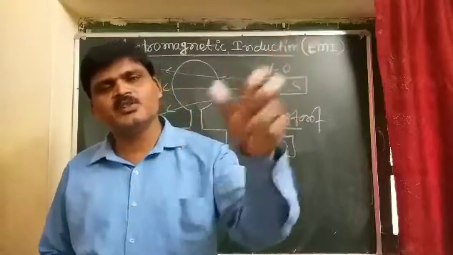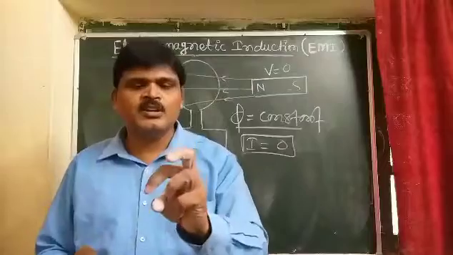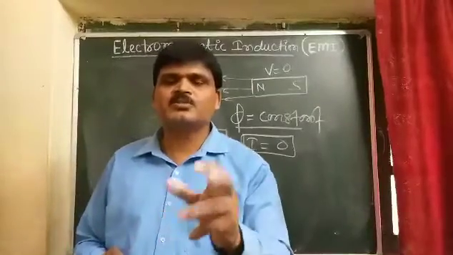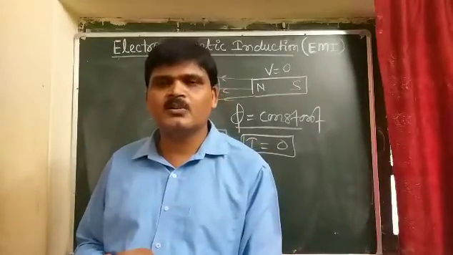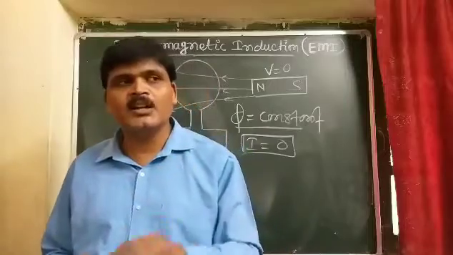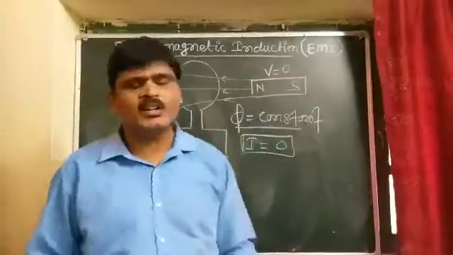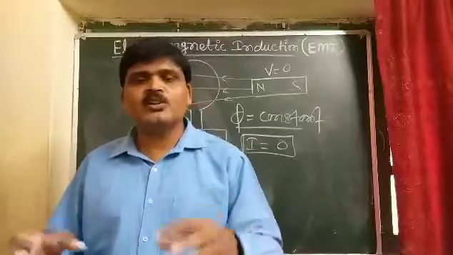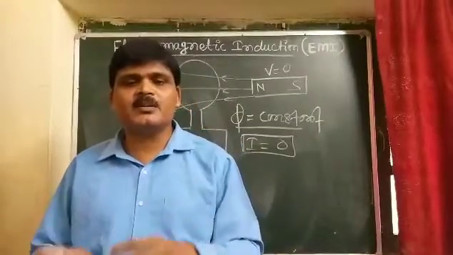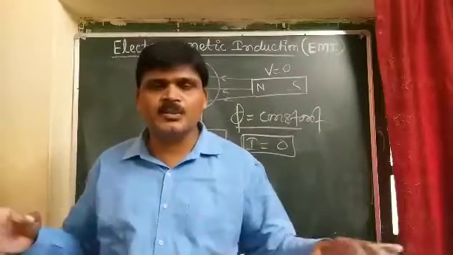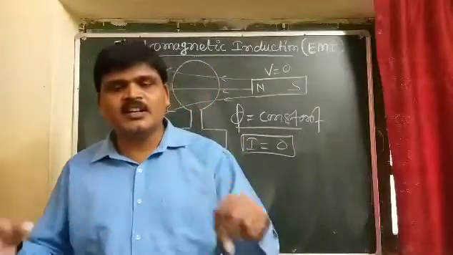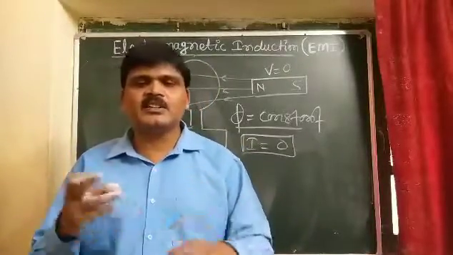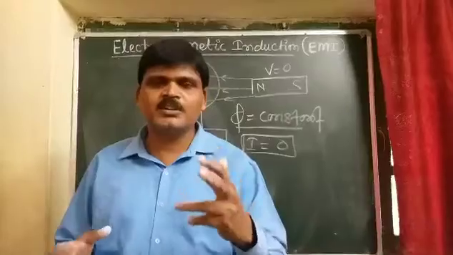If the circuit is closed, due to this induced EMF, induced current is produced in the coil, and this phenomenon is known as electromagnetic induction. So electromagnetic induction is the phenomenon in which a relative motion between the bar magnet and the coil changes the magnetic flux linked with the coil, and induced EMF and induced current are produced.